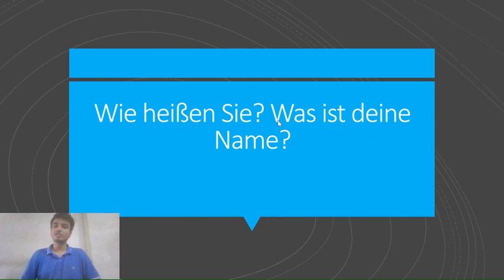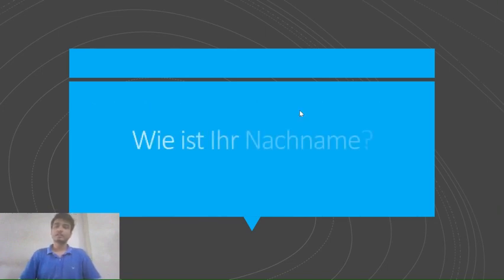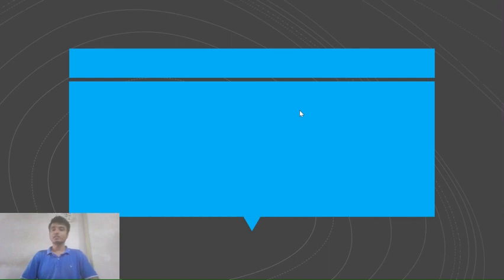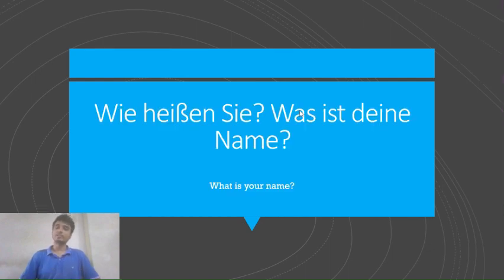And the next one is "Was ist dein Name?" Was means what. Ist means is. Dein means your. So "Was ist dein Name" means what is your name, right? And if I want to answer this question, I'll say "Mein Name ist" or "Ich heiße". Ich heiße and then my name.